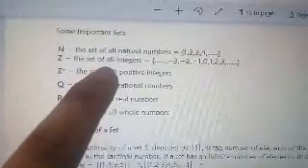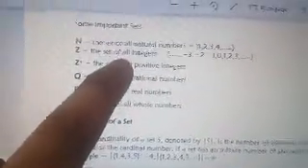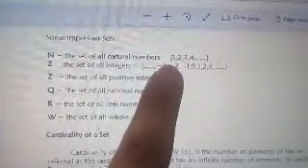Pag makakita ka ni nga symbol, Z, this is the set of all integers. And you have to take note, kung naka-remember pa mo sa inyong subjects before, sa high school o sa grade 7 ninyo, kanang inyong integers that could be positive and that could be negative. Okay? The left side of your 0, these are your negative integers. And the right side of your 0, these are your positive integers. So we have negative 1, negative 2, so on. This is your negative integers. This one is your positive integers.